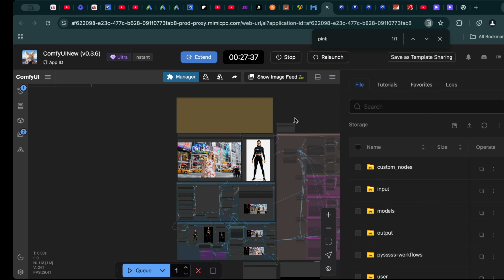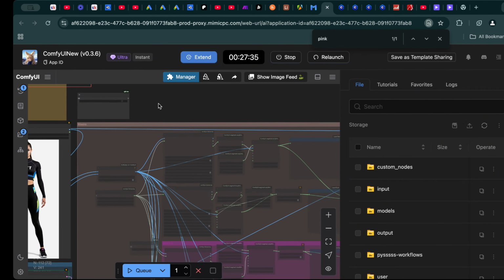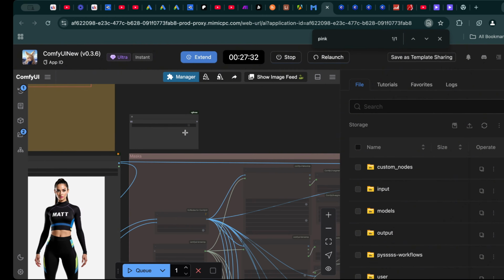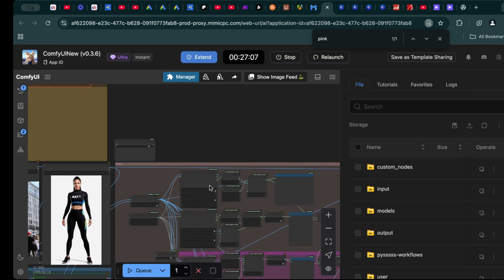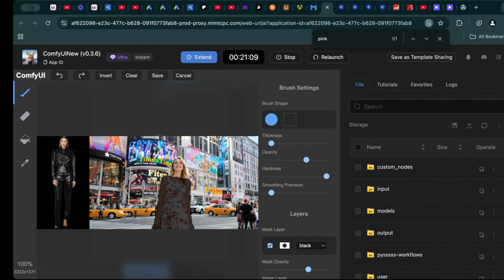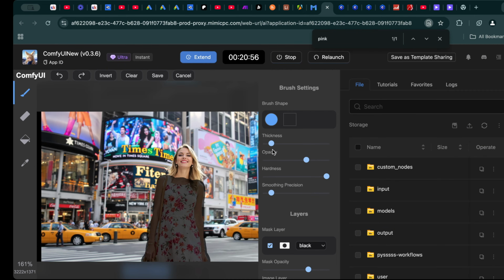One of the most powerful features of this workflow is the masking tool. This tool ensures that the AI applies changes only to the areas you specify, leaving the rest of the image untouched. By default, the workflow uses an auto-masking system, which intelligently detects and highlights areas like the body for clothing application. This is great for quick edits, but it's not always perfect. Sometimes it may alter unintended areas like the face or background. For more control, you can use the manual masking feature. With this, you can precisely paint over the areas you want to change, ensuring sensitive details like facial features or environmental elements remain unaffected.